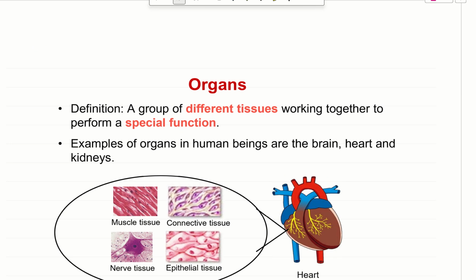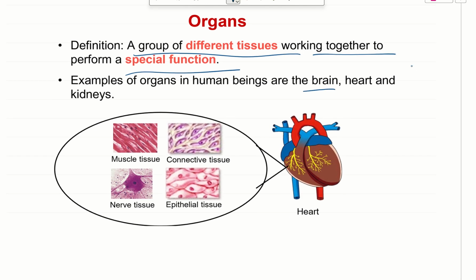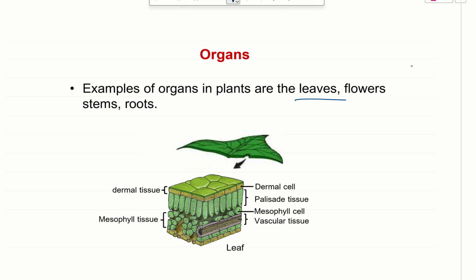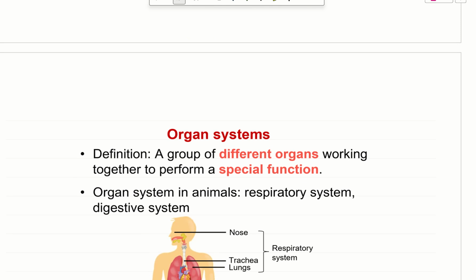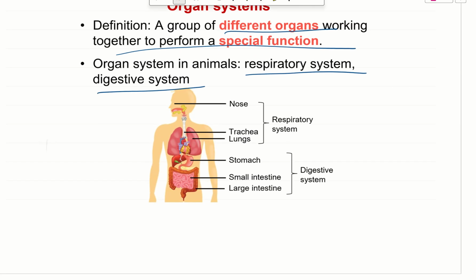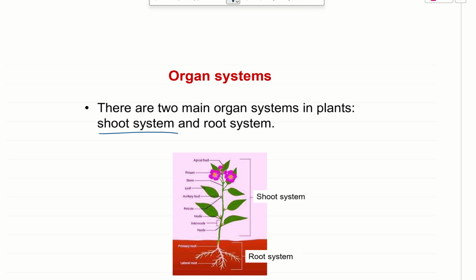Then what are organs? A group of different tissues working together to perform a special function. Examples of organs are the brain, heart, and kidney. Examples of organs in plants are leaves, flowers, stem, and roots. So all these are different organs. So what's the organ system? A group of different organs working together to perform a special function. So respiratory system, digestive system, circulatory system as well. For plants, it's basically the shoot system and the root system.